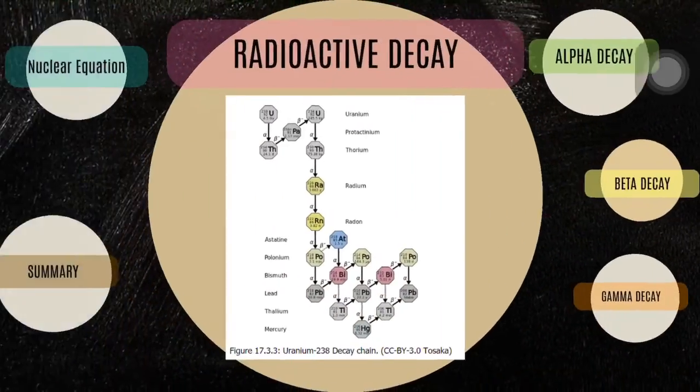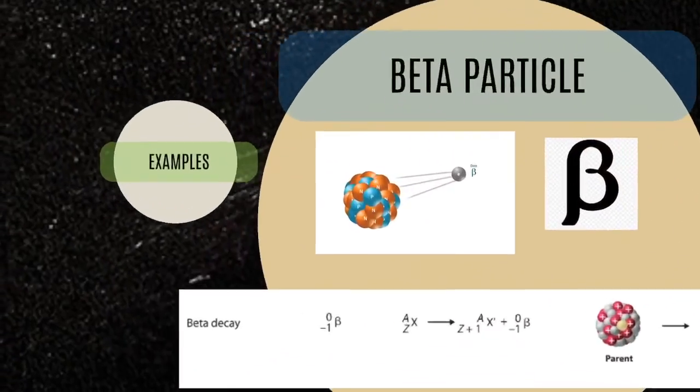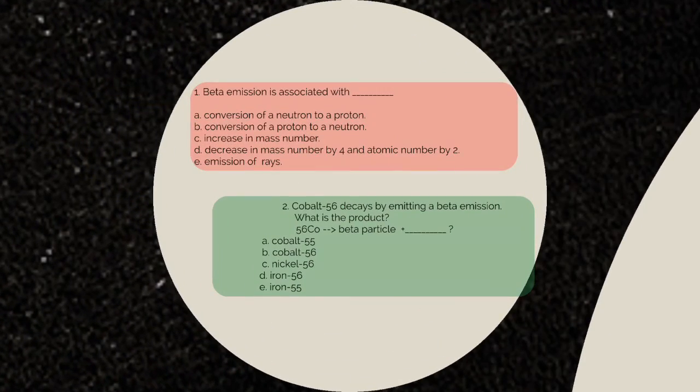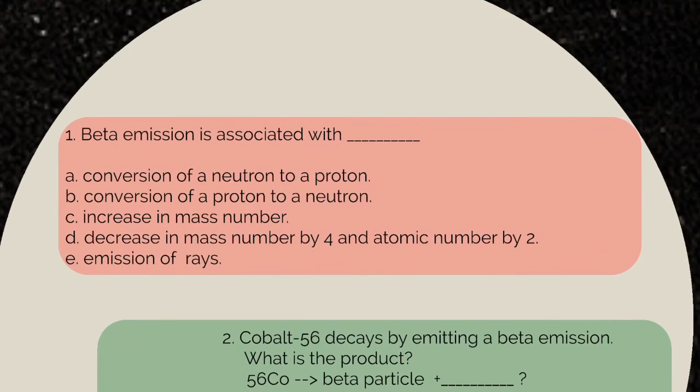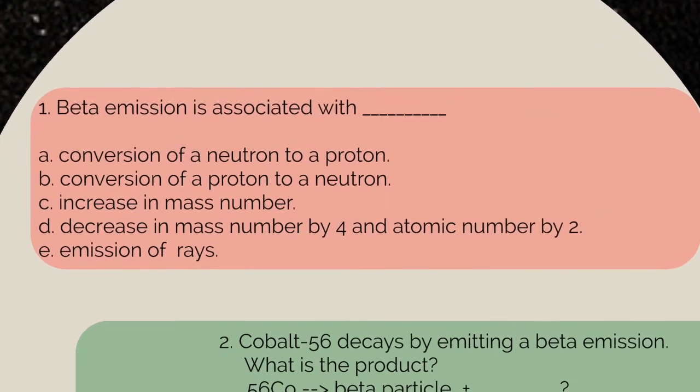Okay, so let's have a learning check. Beta emission is associated with A, conversion of a neutron to a proton; B, conversion of a proton to a neutron; C, increase in mass number; D, decrease in mass number by 4 and atomic number by 2; or E, emission of gamma rays.